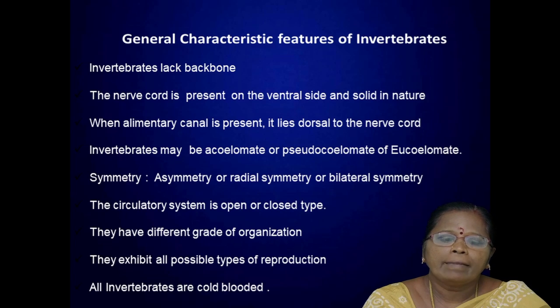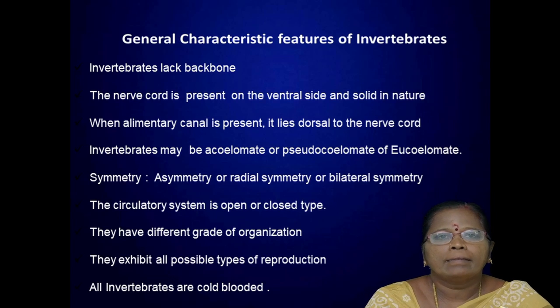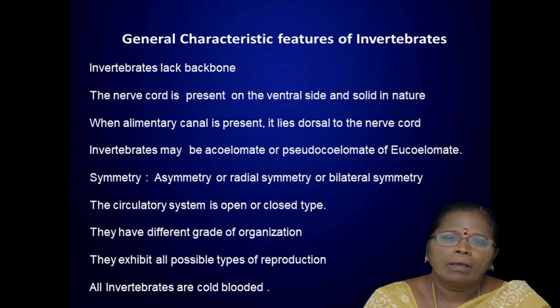Invertebrates may be acoelomate, pseudocoelomate or eucoelomate. Acoelomate means there is no coelom or cavity, for example the amoeba. In pseudocoelomates, the body is lined with false mesoderm. Eucoelomates have a body cavity lying between the body wall and the alimentary canal, lined with mesoderm. And they exhibit asymmetry, radial symmetry or bilateral symmetry.